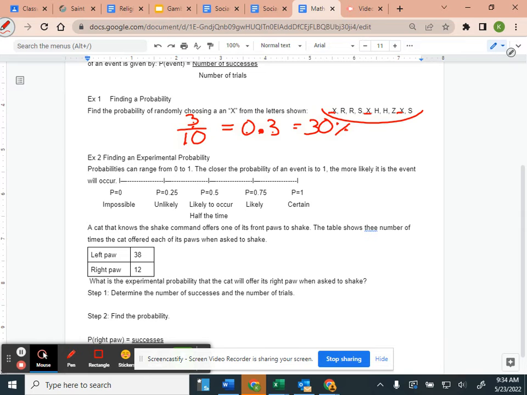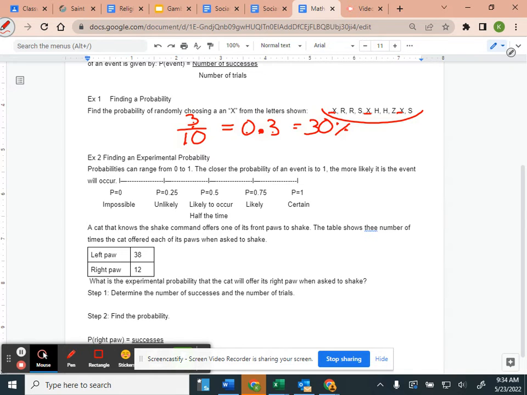That's a good question. But that's why it could never be more than 1, because you can't have more outcomes than the outcomes that were performed. So with number of favorable outcomes over total number of outcomes, you can't have more favorable outcomes than how many you've done.